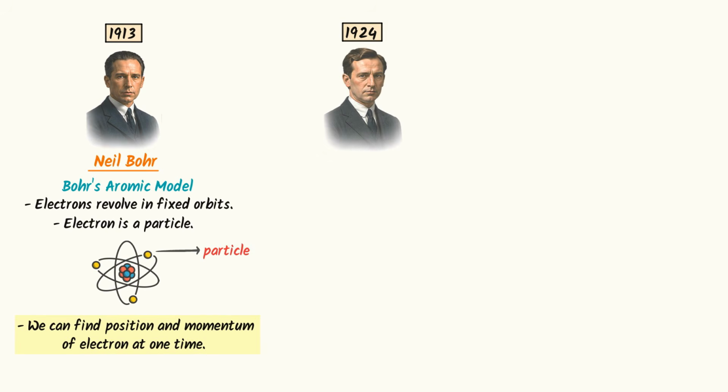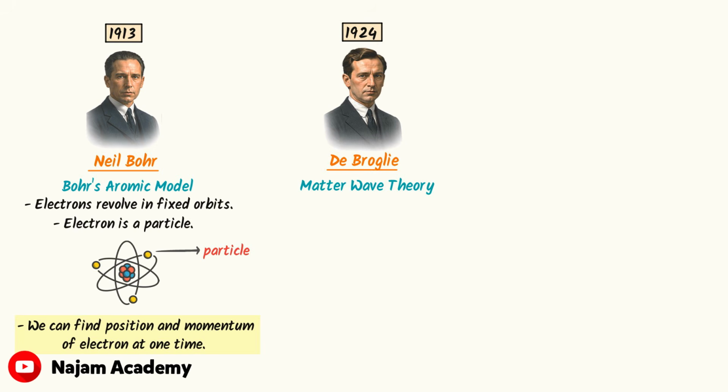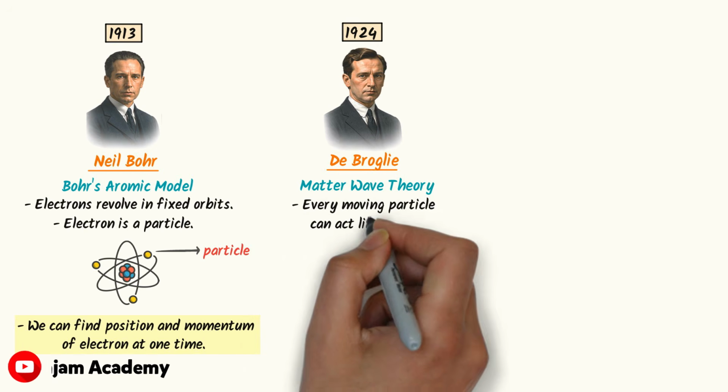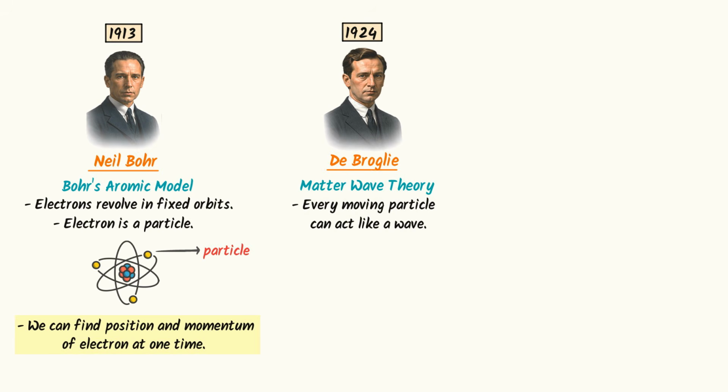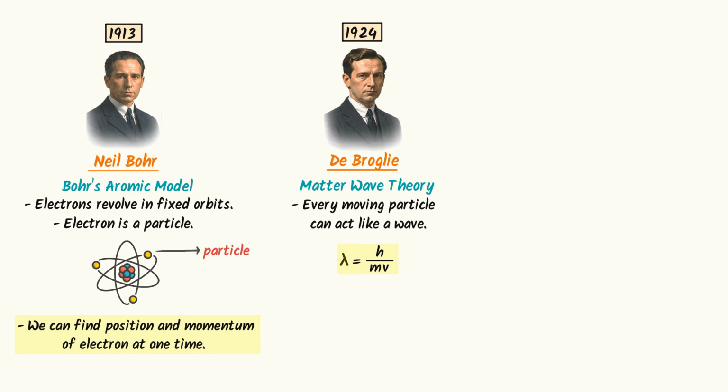Then in 1924, de Broglie Baba presented his famous matter wave theory. According to this theory, every moving particle can act like a wave. His famous equation is lambda equals h upon mv. We know that the electron is constantly moving around the nucleus. According to de Broglie Baba, the electron is not just a particle, it is also a wave. Thus Bohr Baba is wrong because he states that the electron is a particle, while de Broglie Baba states that it is both particle and wave.